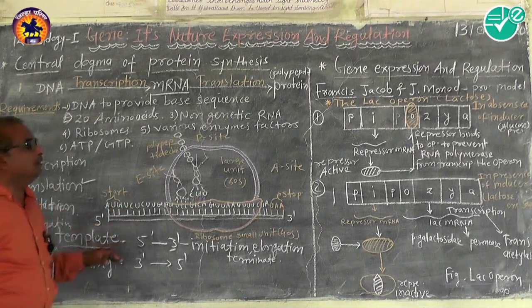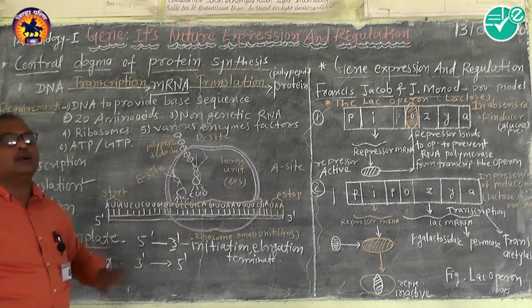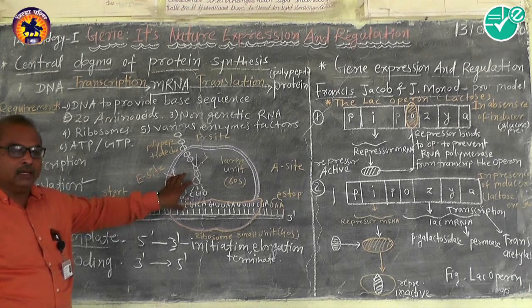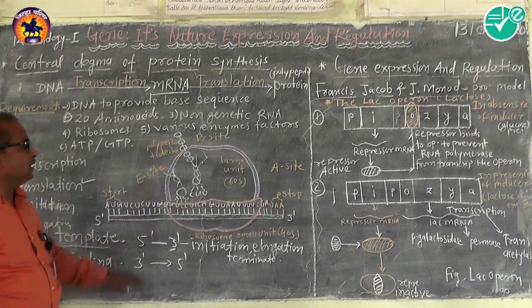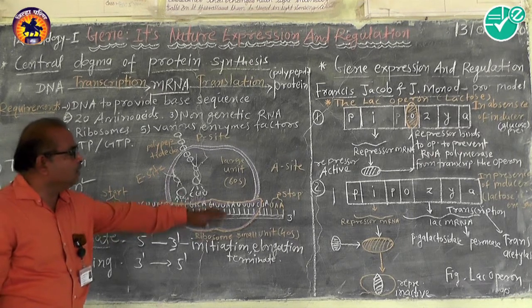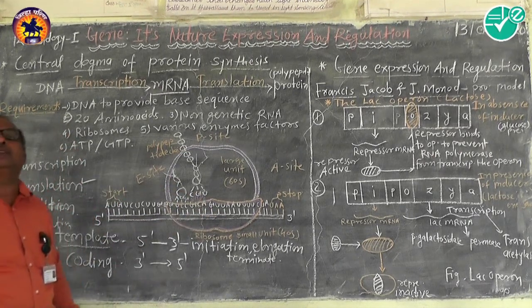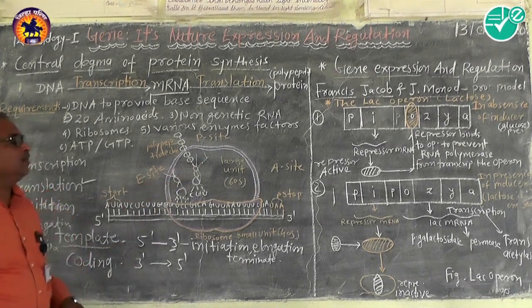For this translation process, the ribosome units are not attached together; they are dissociated from each other. The lower one is the smaller unit, and the upper apple-like structure is the larger unit. In prokaryotes, these two units are of different size.